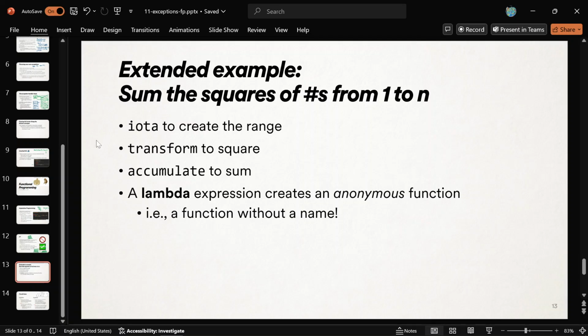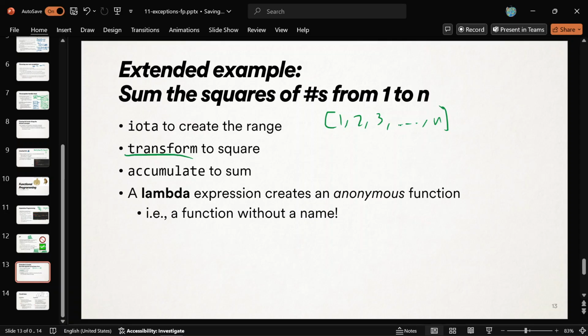The idea of using this in a functional way and composing functions is like, let's have a function to create the range of numbers. That'll create the 1 to n. 1, 2, 3, all the way to n. There's a function called iota. It's a Greek letter that means that will create this range, right? So I'll call the iota function to generate the range, and then I'll give it to a function called transform.